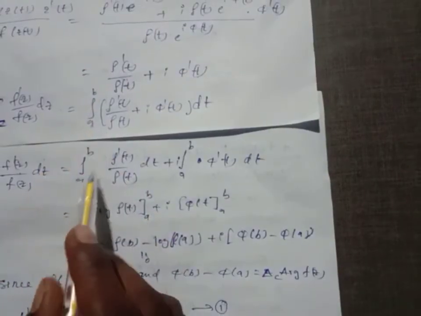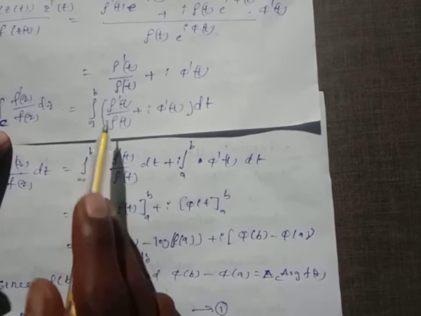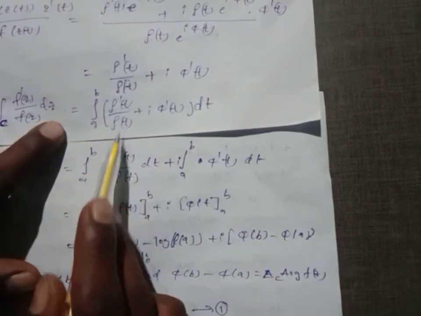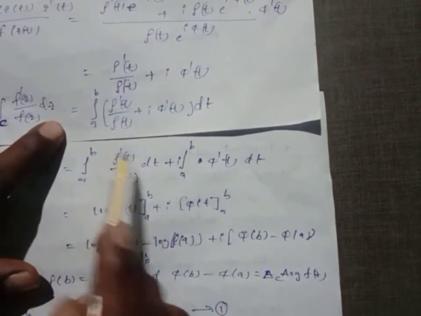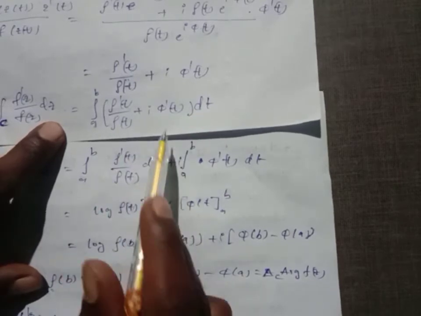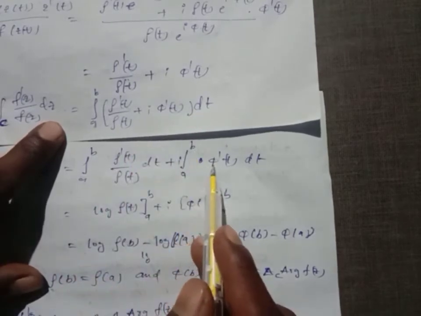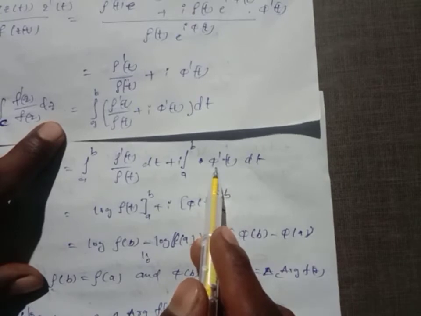From this, the integral from a to b of rho dash of t by rho of t into dt, plus i taking outside the integral from a to b of phi dash of t dt.